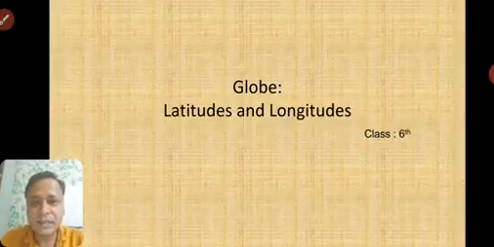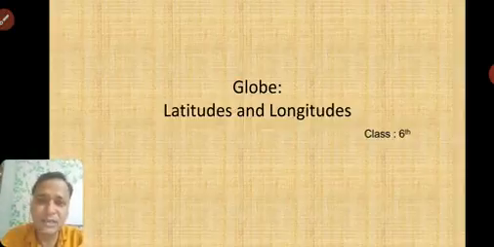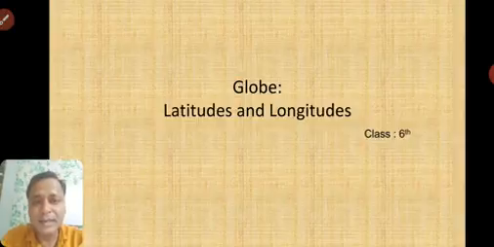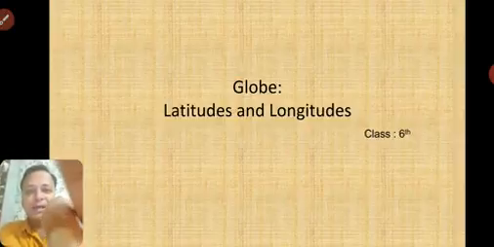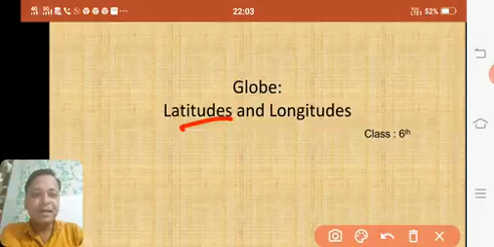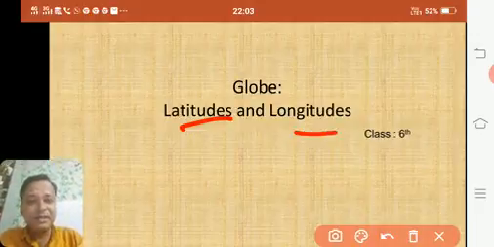In the last chapter, we had seen about the solar system, sun, earth, satellites. We had seen asteroids, meteoroids, all these things. Now we are going into the next chapter of geography, that is the second chapter. The name of the chapter is Globe, Latitudes and Longitudes. I hope you all know what latitudes and longitudes are. I think you had seen this in your fifth class syllabus.